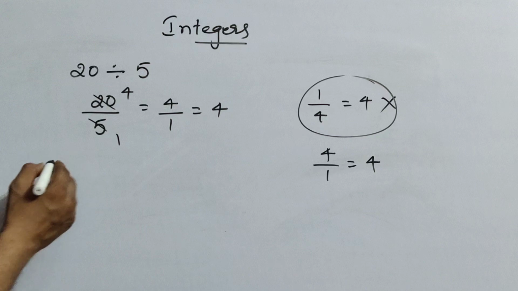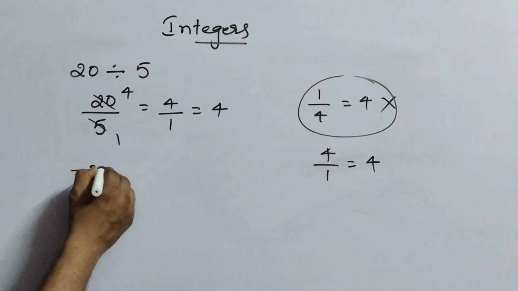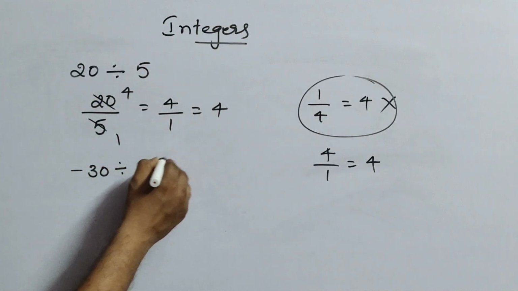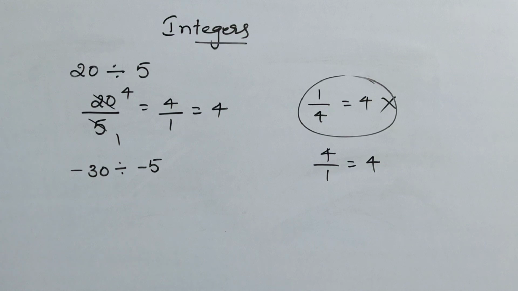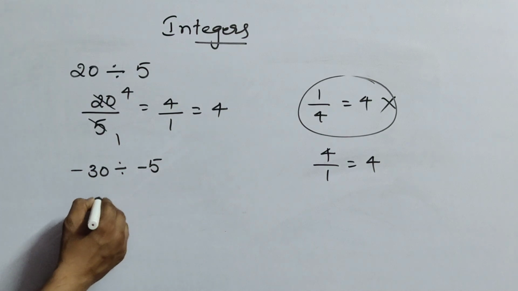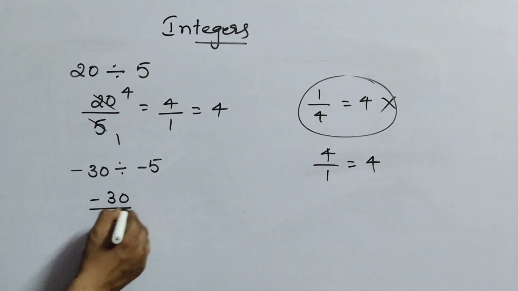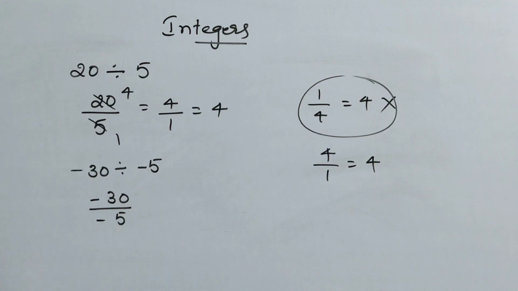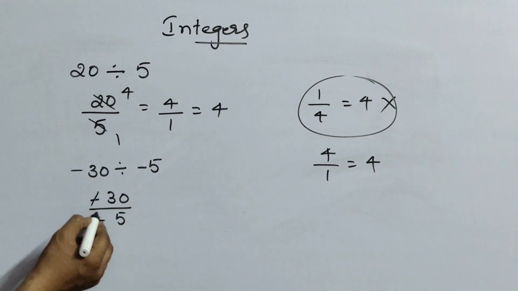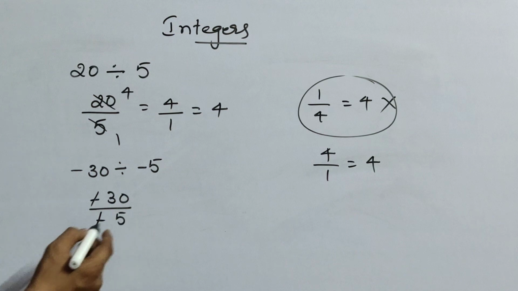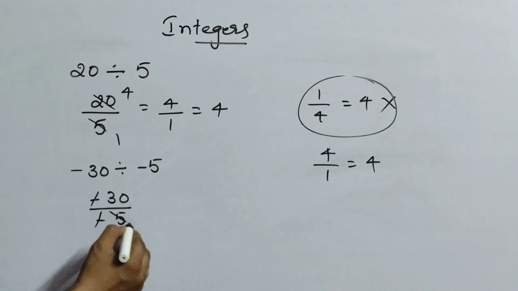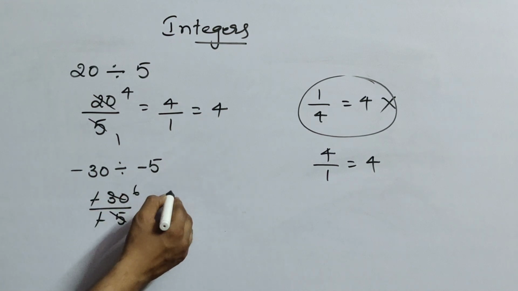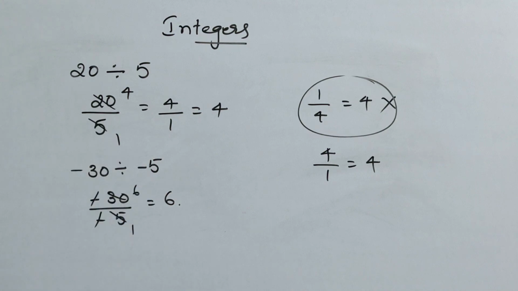Next, minus 30 divided by minus 5. When there are two negative symbols, first write it like this: minus 30 by minus 5. As you all know very well, both minuses will get cancelled. And in the 5 table, 30 how many times? 5 ones are 5, 5 6s are 30. So the answer is 6.